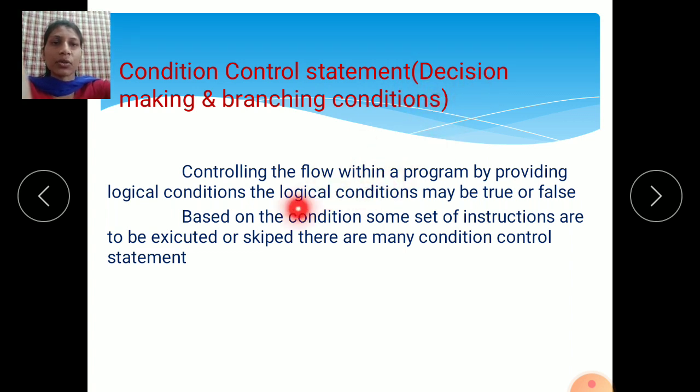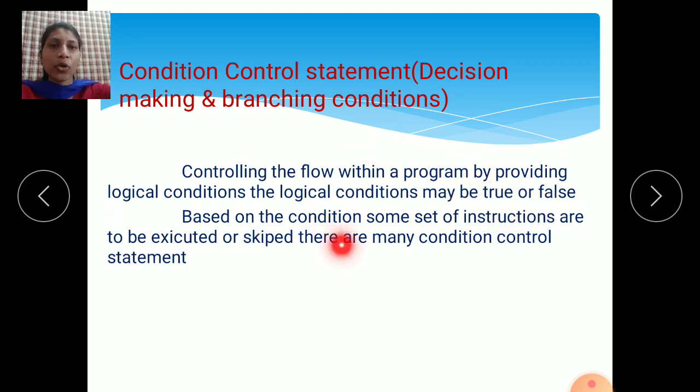Remember this: controlling the flow within a program by providing logical conditions. The logical conditions may be true or false. If you have written any condition in your program, either it is true or false. The result comes in two ways: the condition is true, otherwise the condition is false. It shows a two-way result. So that is called conditional control statements.